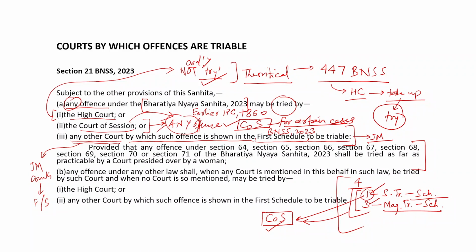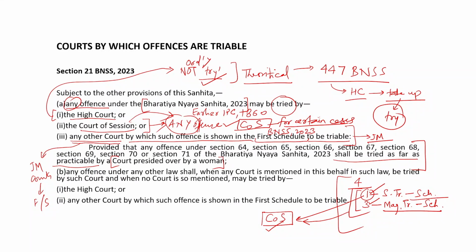Then it further says, provided that any offence under section 64, 65, 66, 67, 68, 69, 70, 71 of BNS 2023 shall be tried as far as practicable by a court presided over by a woman.